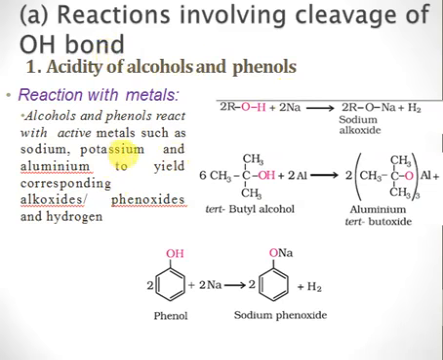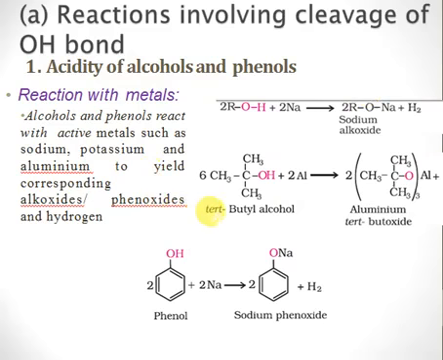Firstly, we will consider the reactions with metal. Whenever we have an alcohol and react it with a metal, this metal will pick up a proton from here. So we have broken the bond between oxygen and hydrogen, right? We have oxygen with a negative charge and sodium with a positive charge. Sodium is a spectator ion, so it will not take part in the reaction, it will just be present in the reaction medium as such. So we have an alkoxide ion here. This is negatively charged and electron rich, right?